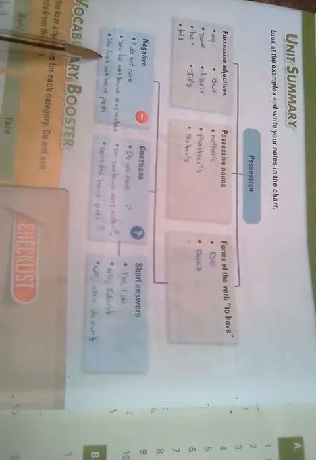We had a summary where we first find the possessive adjectives: my, your, her, his, our, their, its. Possessive nouns: mother, partner, sister. Forms of the verb to have, do, does. Negative: I do not have, she does not have pets. Question: Do you have any sisters? Does she have pets? Short answers: yes I do, no I don't, no she doesn't.